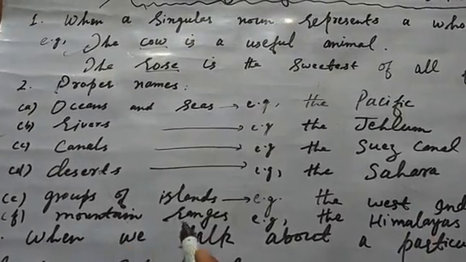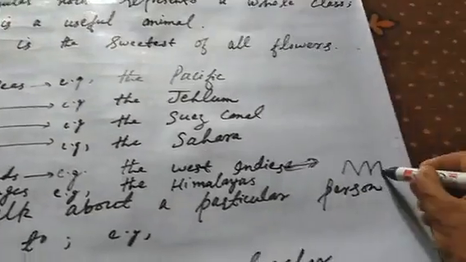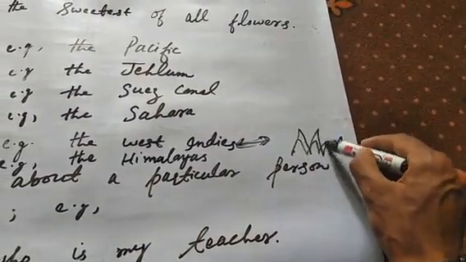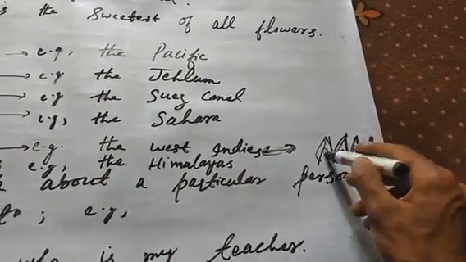The next point is, with mountain ranges we use "the". For example, the Himalayas. As you know, the Himalayas is a mountain range. Are you getting me? So with mountain ranges we use "the".